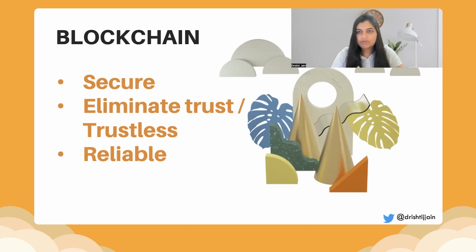Anything that happens, once it's on the ledger, it is done. It is possible to revoke a transaction, but it is a different process. Any transaction that is done will get recorded in the ledger. Also, multiple copies of the same data are stored across the different nodes on the blockchain.